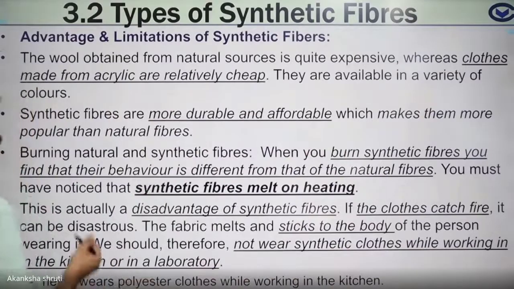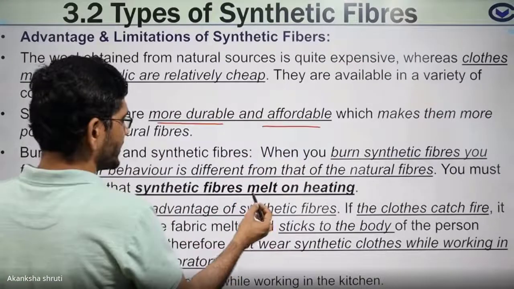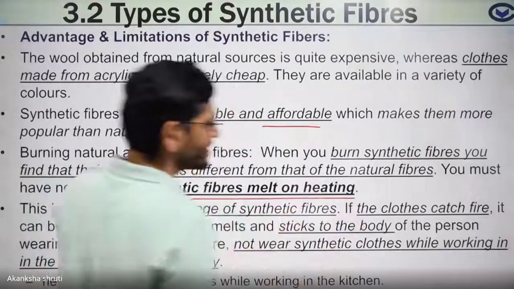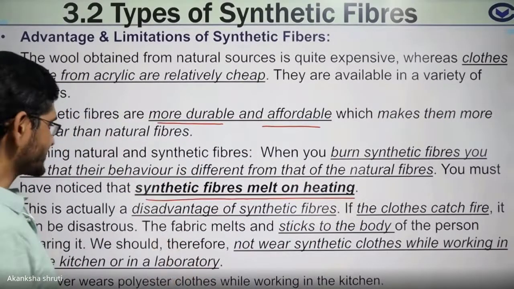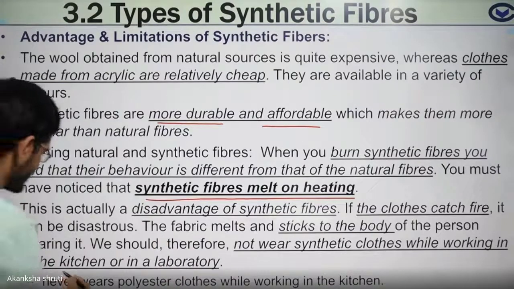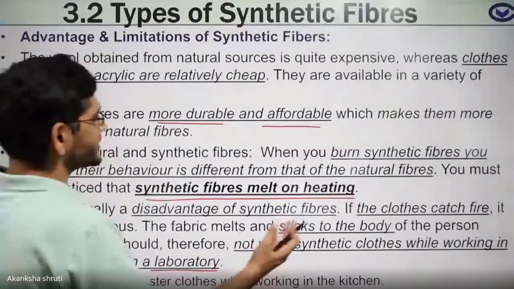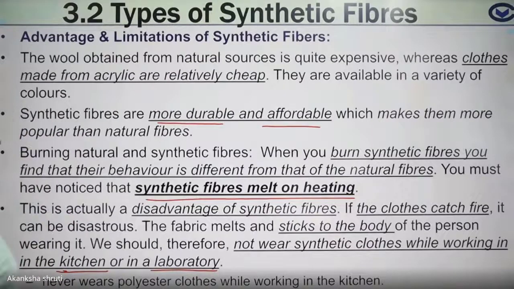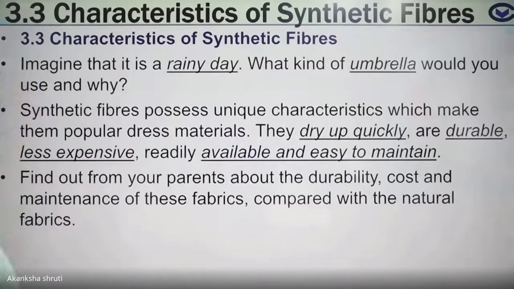So students, keep in mind, they are more durable and affordable, but the disadvantage is synthetic fibers melt on heating. So that's why if the fire catches, that creates a problem, and it is advised not to go in the kitchen or in a laboratory where there is a fire hazard or a chance of catching fire. Students, what are the characteristics or the other properties, where they are used?